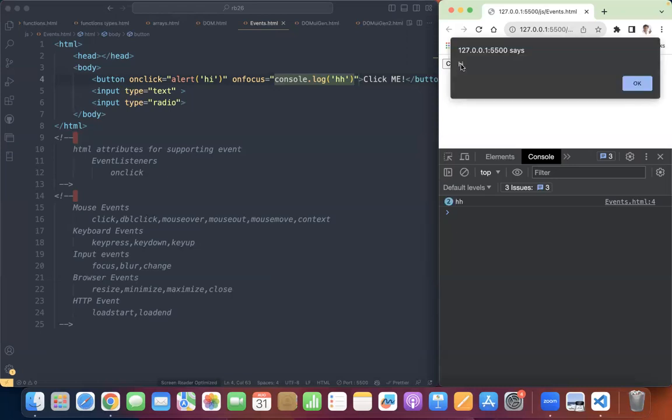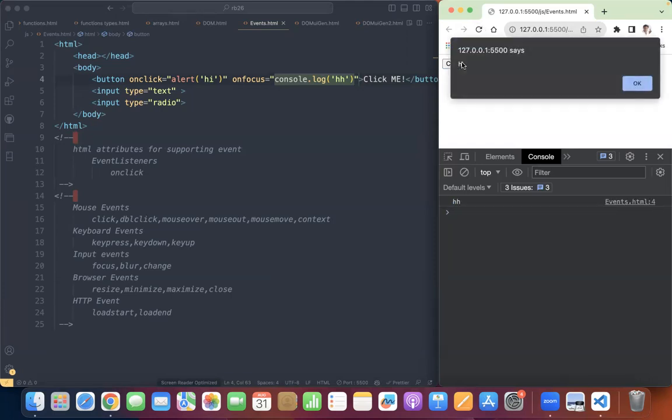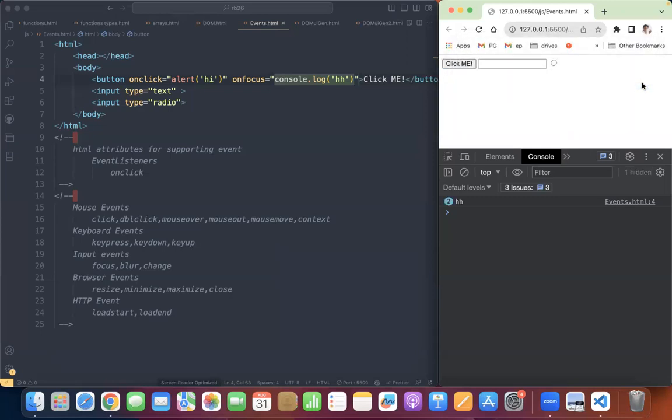Now when I click on it, see, careful. When I click on it, what happened? Alert भी आया और focus भी आया. मतलब क्या है? What do you mean by that? When I click on it, it got focused as well as clicked. Both the events have been performed.